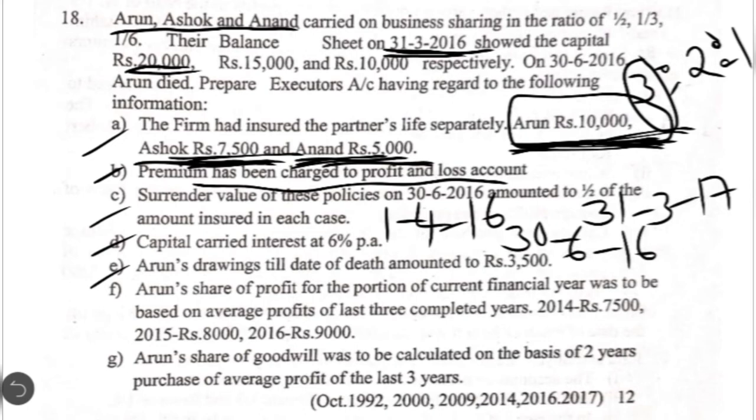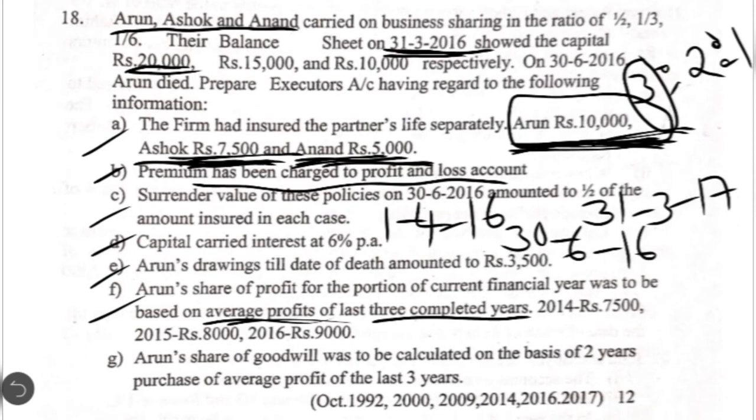So we have to debit that to the deceased partner's capital account. Next point, Arun's share of profit for the portion of current financial year was to be based on average profits of the last 3 completed years. In the previous question, whenever we calculated deceased partner's share in the expected profit of the current financial year, it was based on the immediate previous year. But in this case, they have given that we have to calculate the portion of current financial year's share based on average profit. I hope you understood.